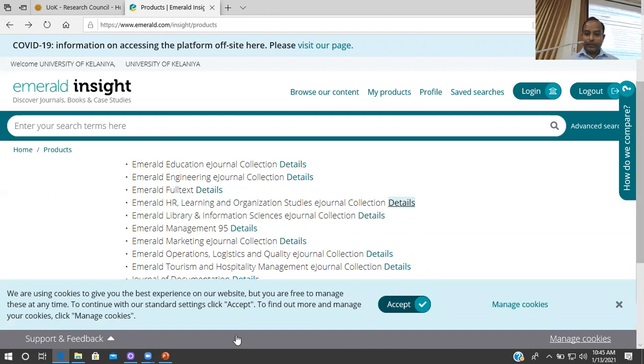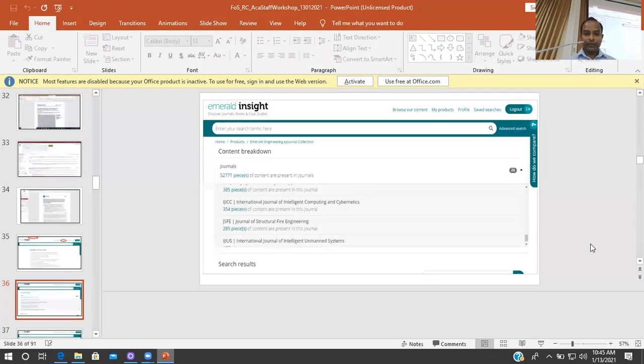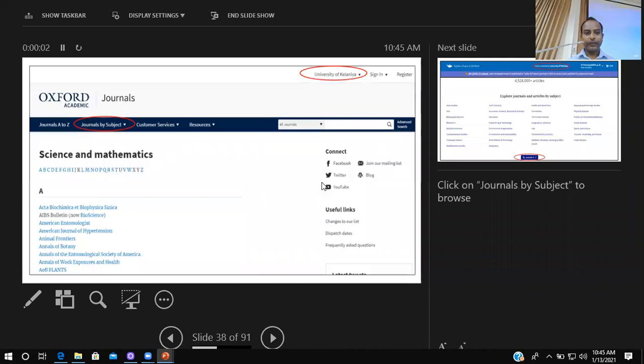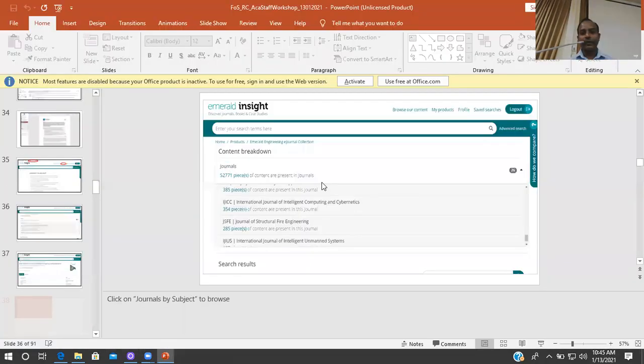Right. Then let me introduce another database, that is the Oxford Journals database, Oxford Academic database. It also has several science and technology related journals.